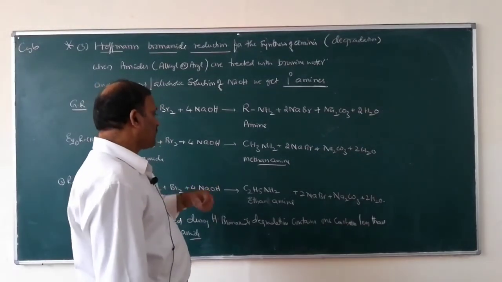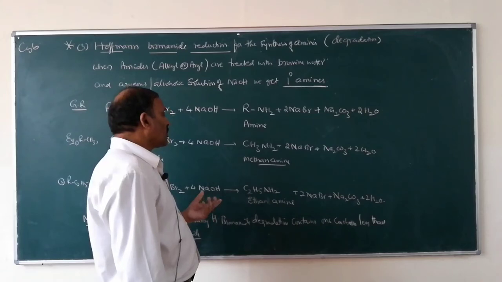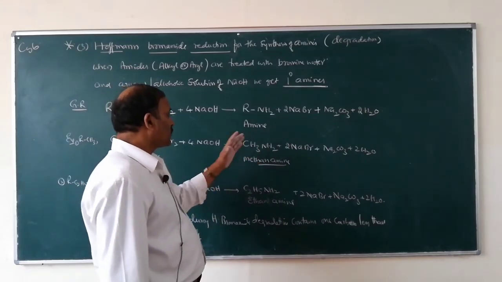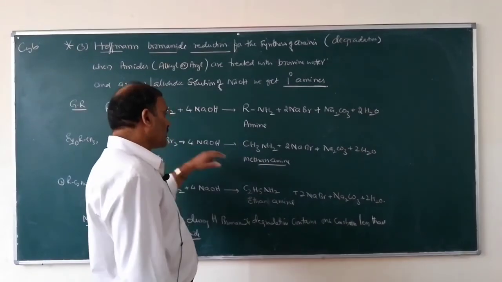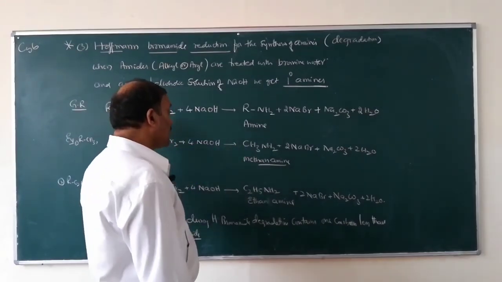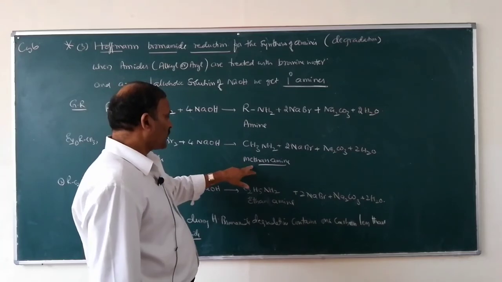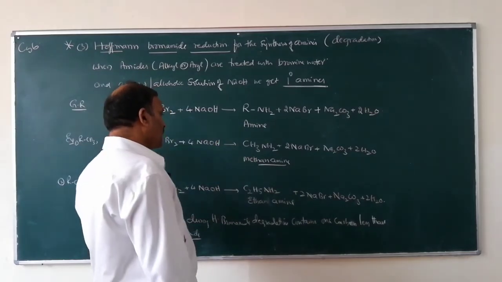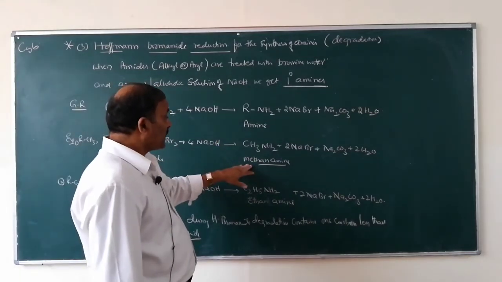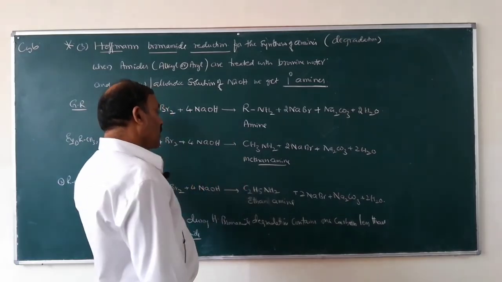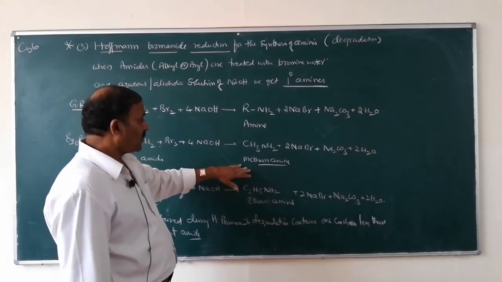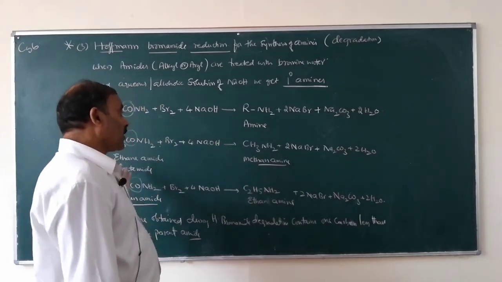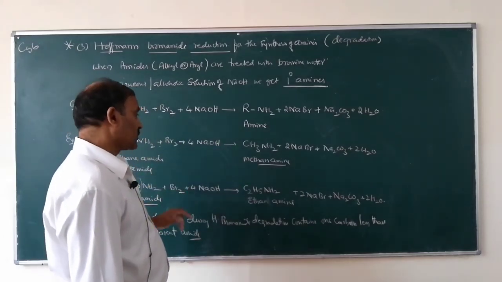For example, if you are asked how methylamine is obtained by Hoffmann-bromamide reaction, what compound do you have to take? You have to take ethanamide. To get methanamine, you have to take ethanamide. To get ethanamine, you have to take propanamide. To get propanamine, you have to take butanamide.